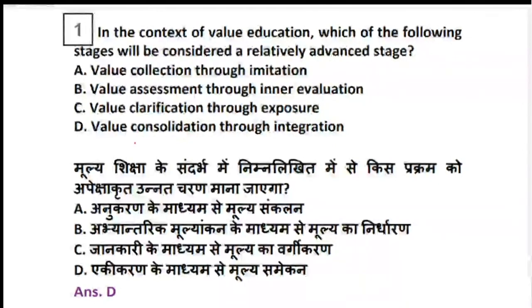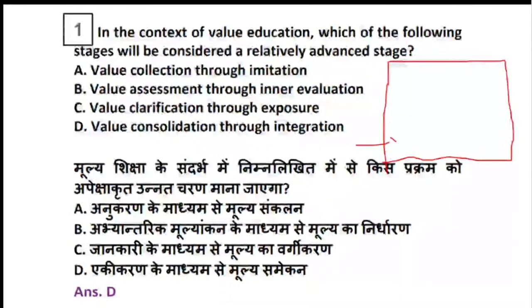So I'll just slowly show you the diagram. The stages start from here. The first stage is the stage of imitation. Second stage is the stage of evaluation.